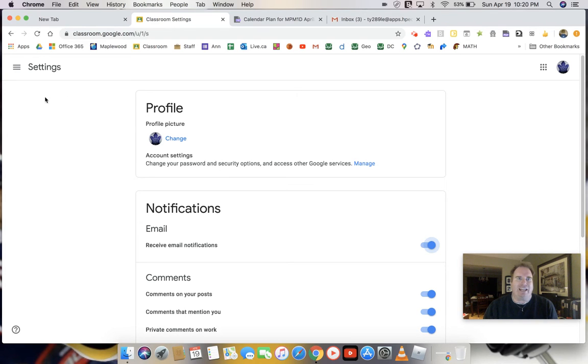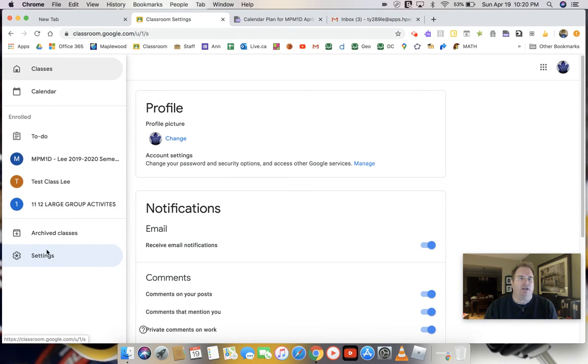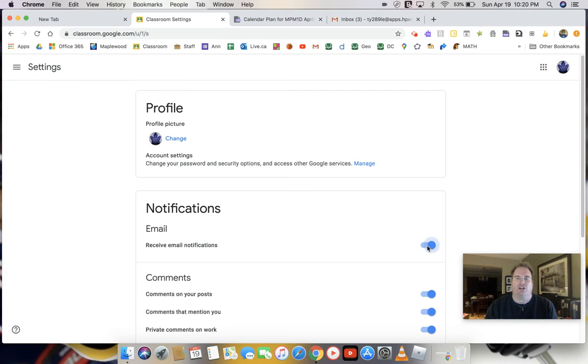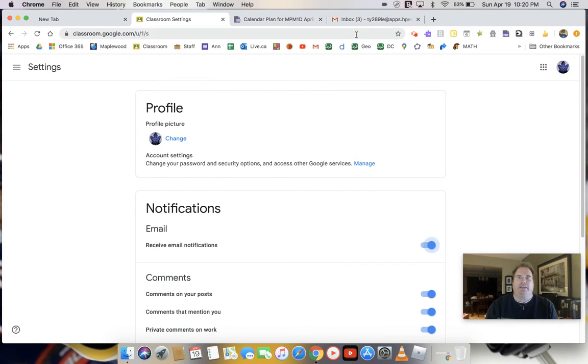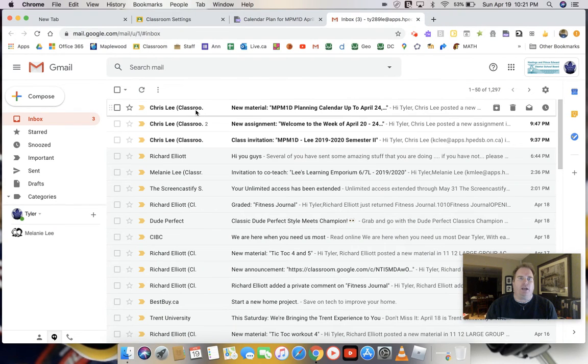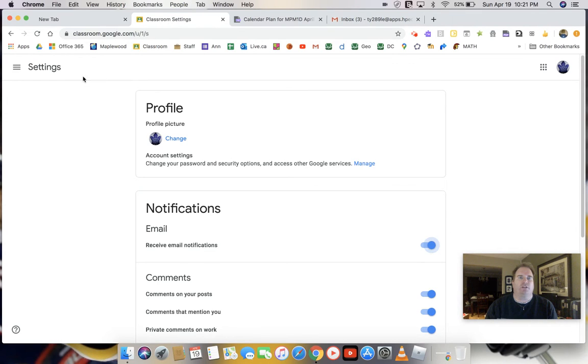So you go to Settings, down here, and then you turn your email notifications on. Then when you go to your email, you're going to see updates from Chris Lee, Classroom, saying there's new material. Get your Google Mail on your phone so you can check it there. Make sure you're logged into your Gmail all the time so you can get these updates. All right, so there we go, that setting is done.